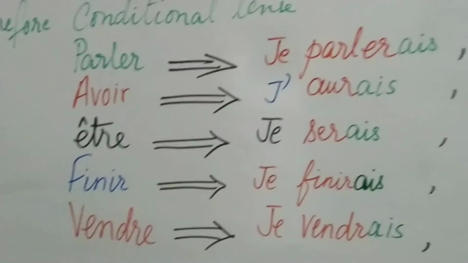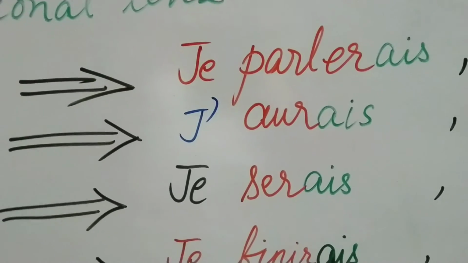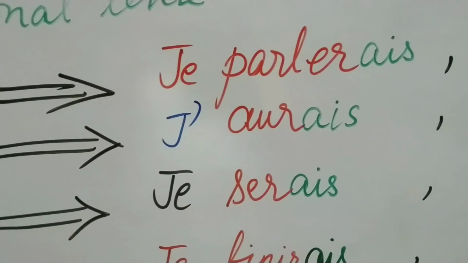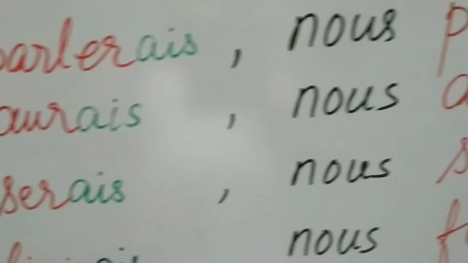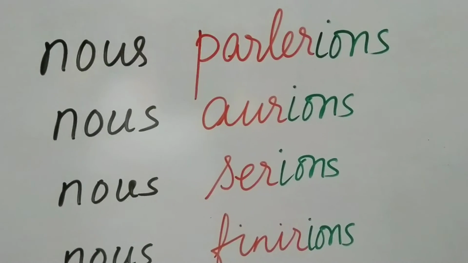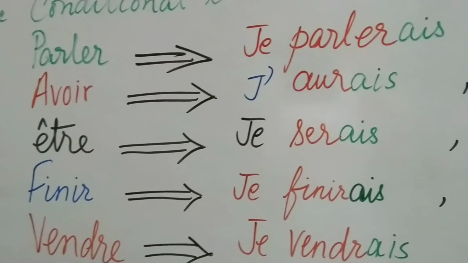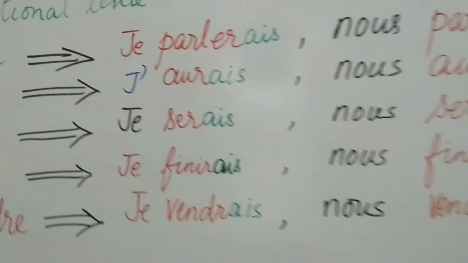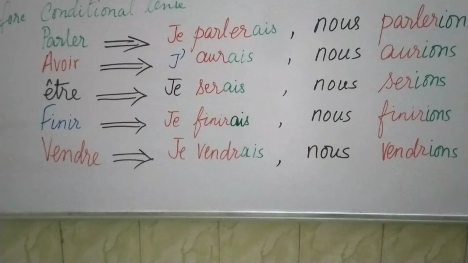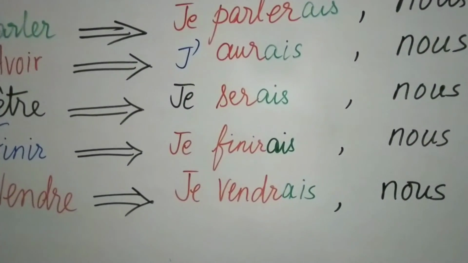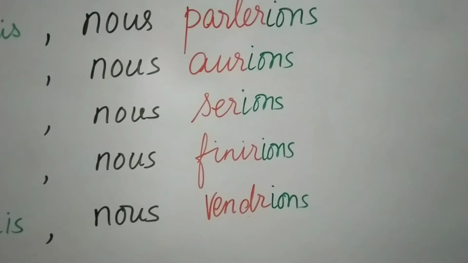The same applies to all the other verbs. For example, if you take the verb avoir, for the first person singular, you will have j'aurais. Whatever is in red is the stem of the future, and whatever is in green is the imperfect endings. So, j'aurais for the first person singular, and nous aurions for the first person plural. If you take the verb être, for the first person singular, you have je serais, and for nous, you will have nous serions. If you take the verb finir, you will have for the first person singular, je finirais, F-I-N-I-R-A-I-S, and for nous, you will have nous finirions.